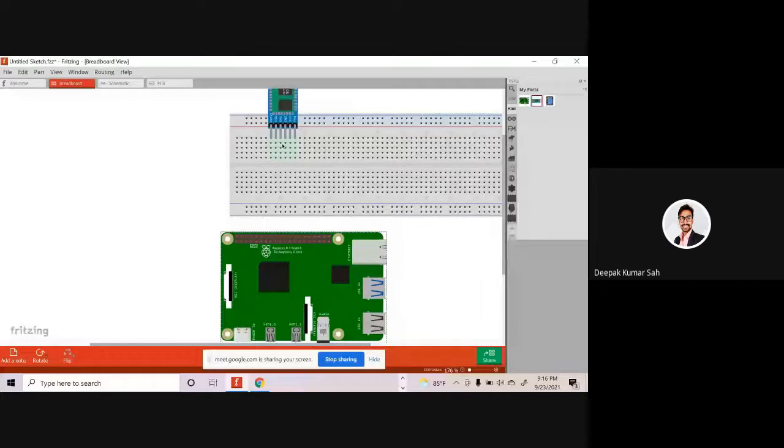You have to connect the VCC with the VCC positive terminal of the Raspberry Pi, and ground with the ground. Let me connect. I'm not able to recall which are the ground pins here, it is not written, so I am connecting randomly, okay? Suppose this is the VCC pin. I have connected it, and you have to connect the ground pin to the ground, and you can change the color like that. Sorry, black, okay?